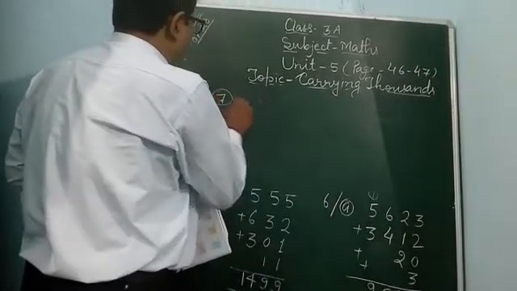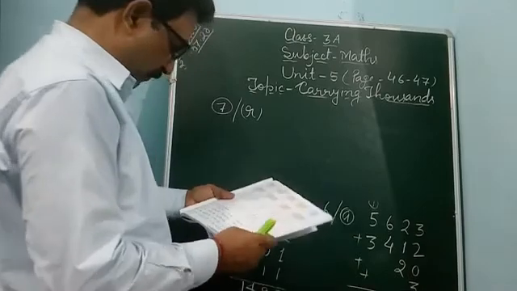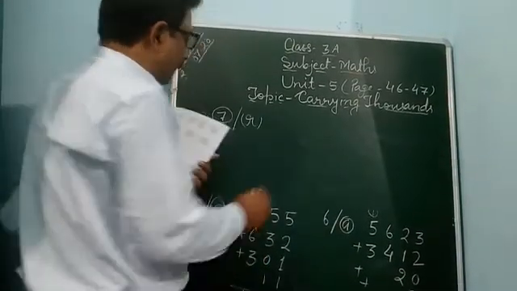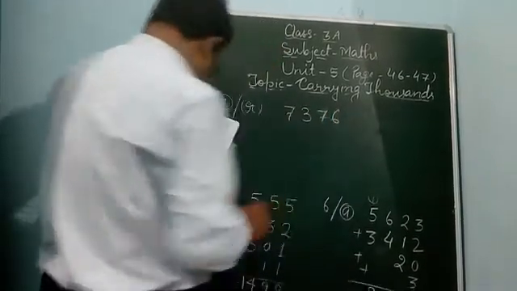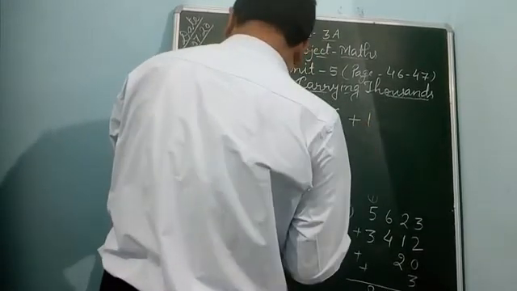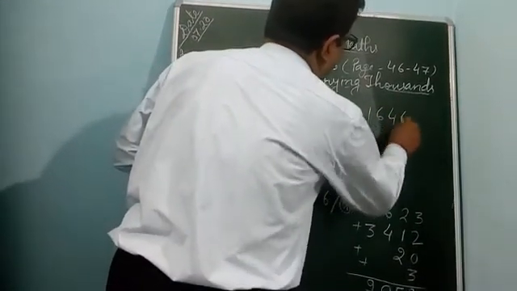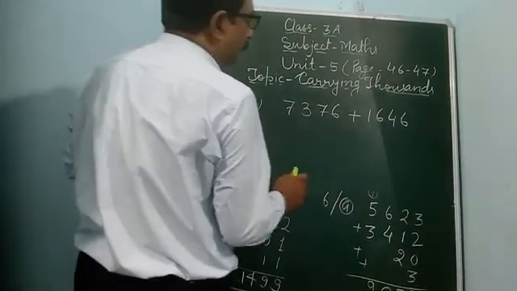Question number 7R. 7,376 plus 1,646. You can do like this also.